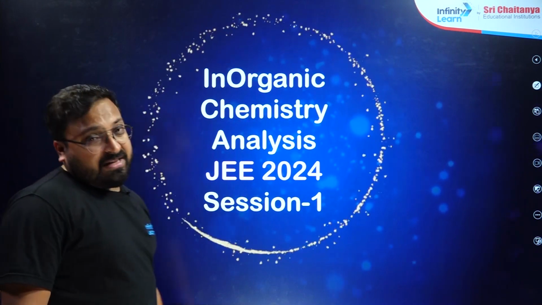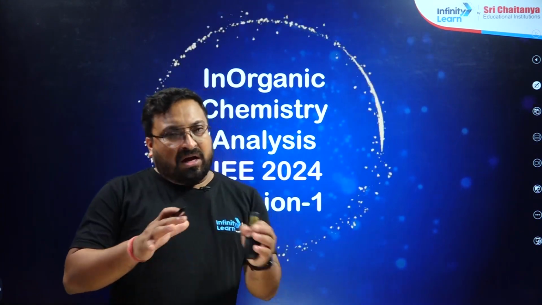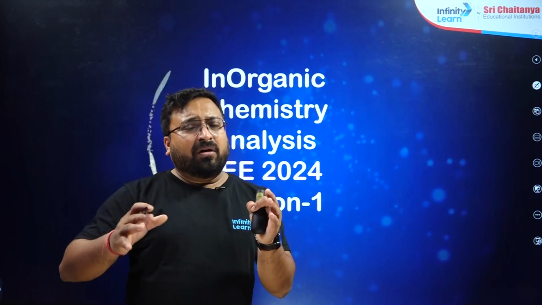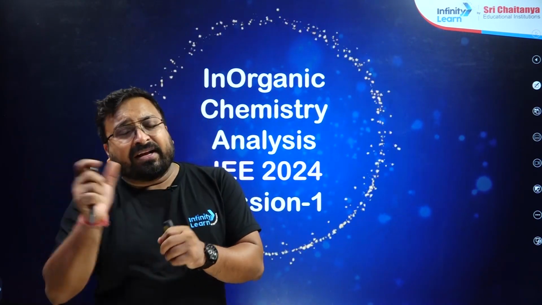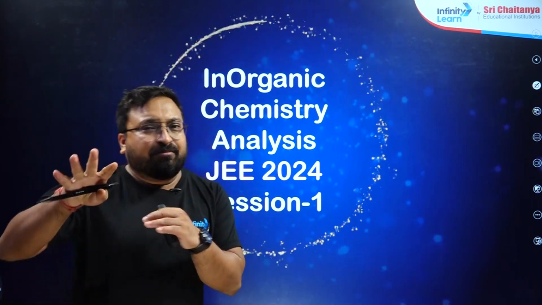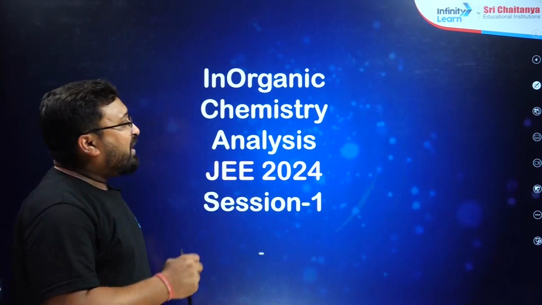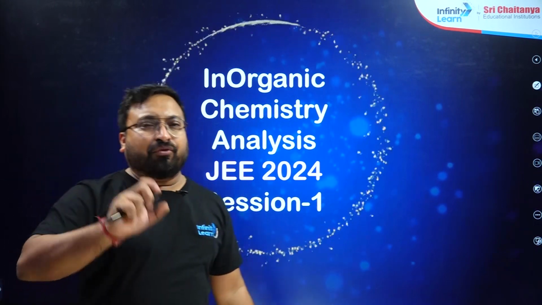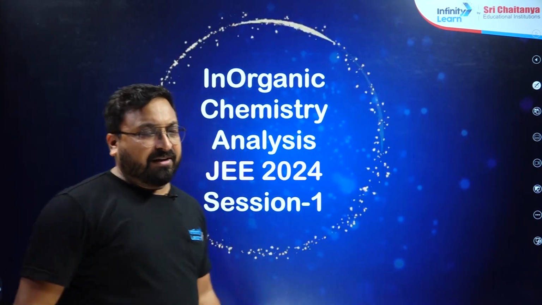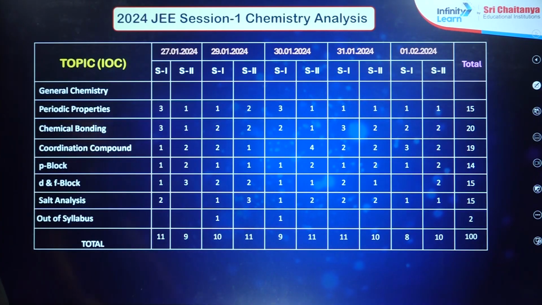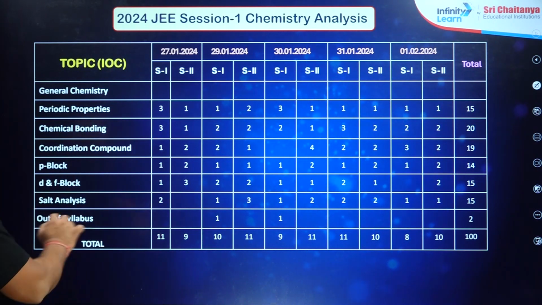Now come to inorganic chemistry. This time I have observed that across 10 papers, the percentage of physical, inorganic and organic was quite disproportionate. Sometimes one portion is high in some papers, and another portion is very high in others. But inorganic and organic, in comparison to physical, had a very high percentage this time. Now inorganic chemistry, this was very interesting.